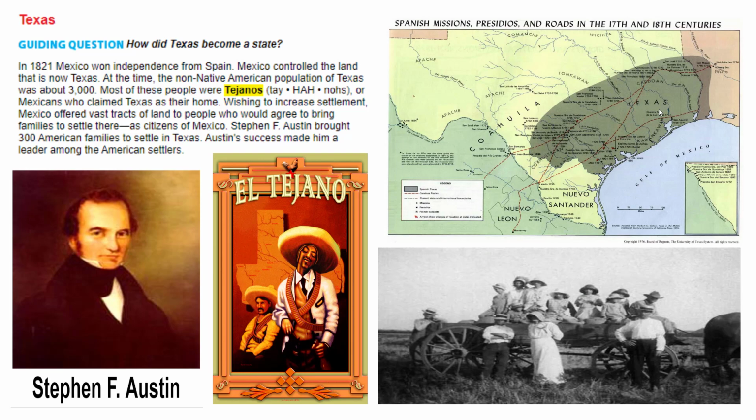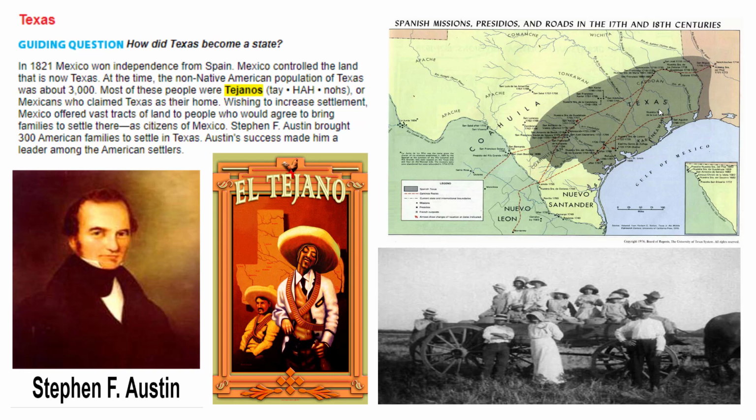Texas. In 1821, Mexico won independence from Spain. Mexico controlled the land that is now Texas. At the time, the non-Native American population of Texas was about 3,000. Most of these people were Tejanos, or Mexicans who claimed Texas as their home. Wishing to increase settlement, Mexico offered vast tracts of land to people who would agree to bring families to settle there as citizens of Mexico. Stephen F. Austin brought 300 American families to settle in Texas. Austin's success made him a leader among the American settlers.